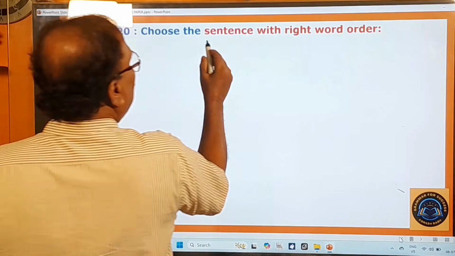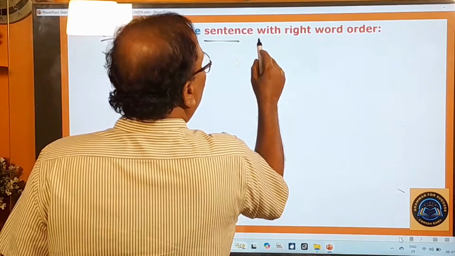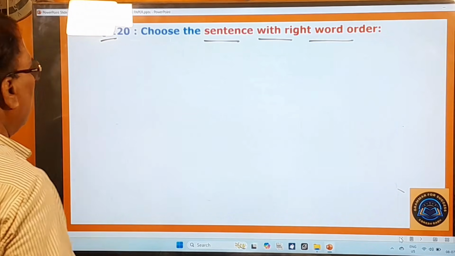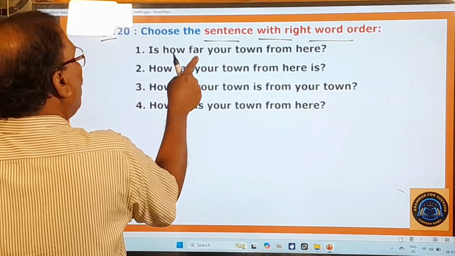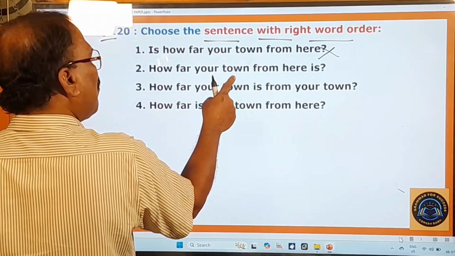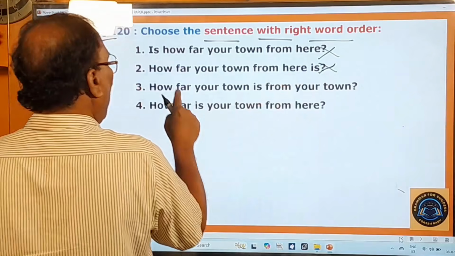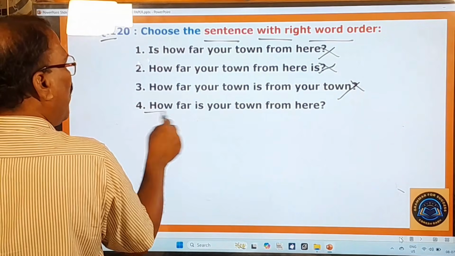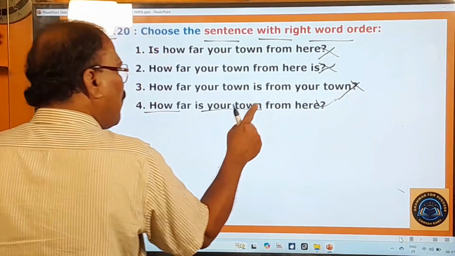120th question. Choose the sentence with right word order. So right word order, what is that? Let us look at that. Is how far your town from here? No. How far your town from here is? No. How far is your town from your town? No. How far is your town from here? See, the fourth one is the right one.